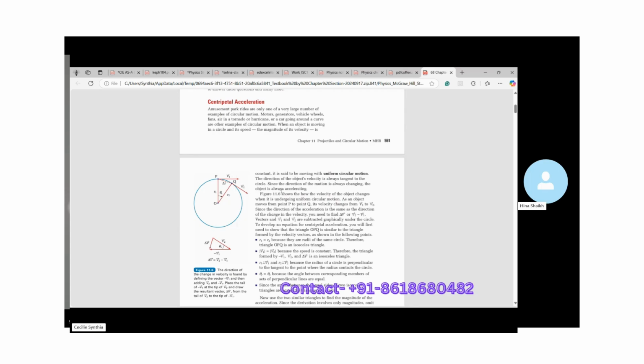Why are we talking about a circular object and accelerating object? We have to check the reasoning. See, these kinds of questions can come as give reasoning.